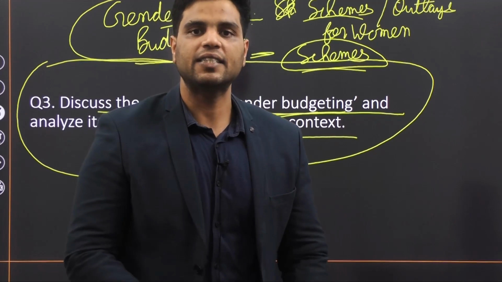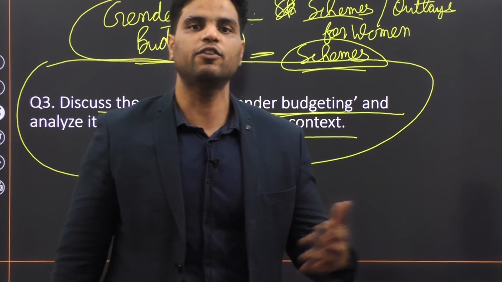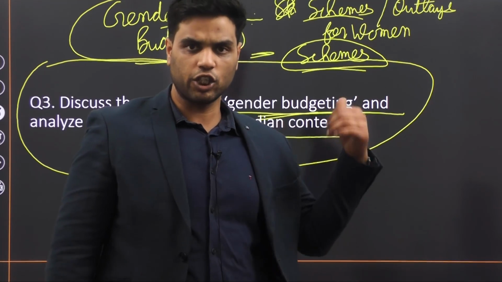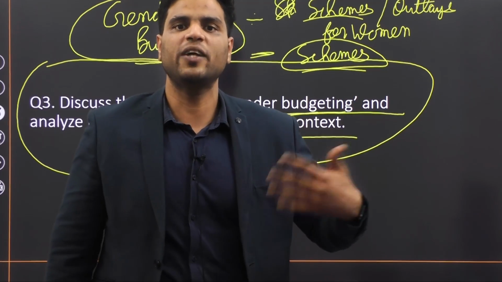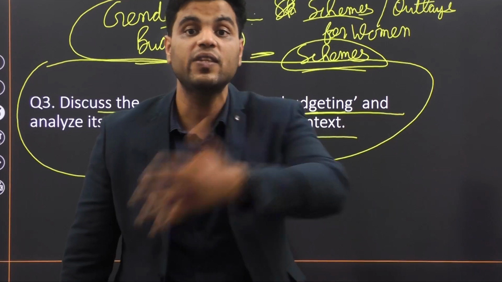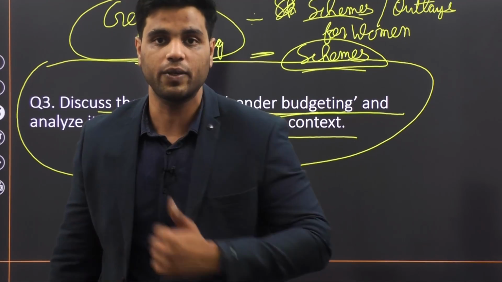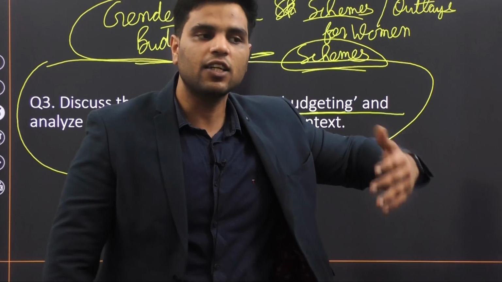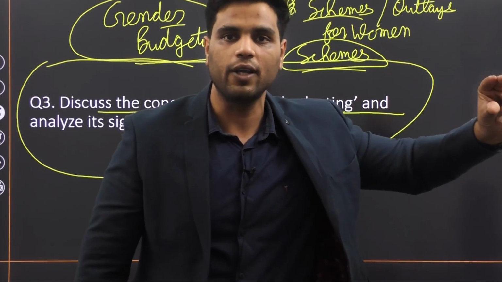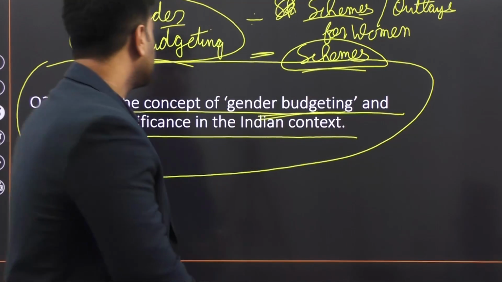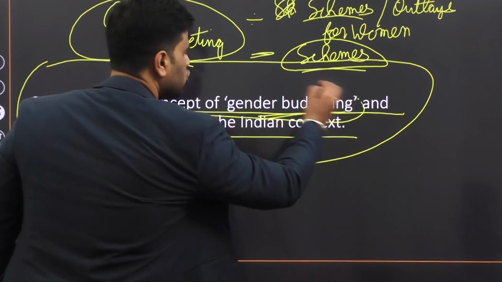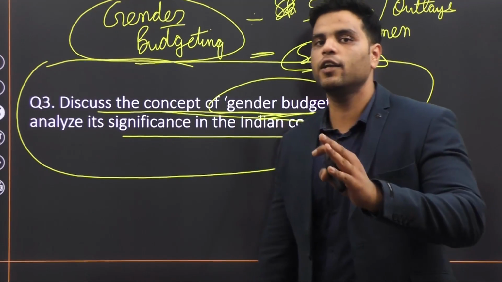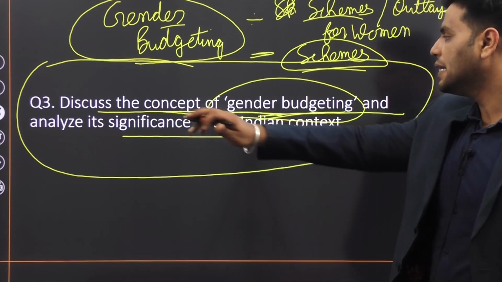For example, government is giving 1,000 crores to Sarva Shiksha Abhiyan. Now, whenever government is giving 1,000 crores to Sarva Shiksha Abhiyan in their budget, they also mention the targets they are trying to achieve from these 1,000 crore rupees, right? So in those targets also, there are targets that are specific to women only. If that is the case, then you are doing gender budgeting. Now, the first part of the question, which involves the definition of gender budgeting, is over.